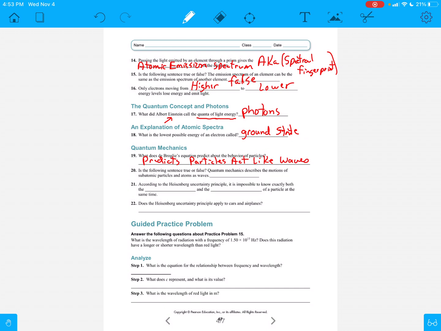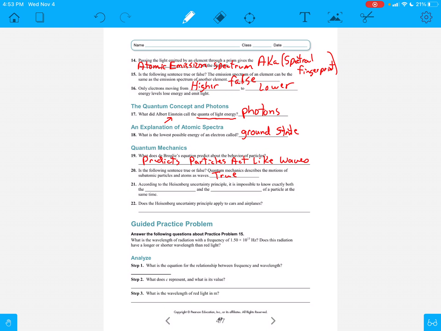So, but we're just answering the questions now, right? So, is the following sentence true or false? Quantum mechanics describes the motions of subatomic particles and atoms as waves. The answer there is a big fat true. Okay? That's what we do in quantum mechanics. We turn everything into what seems to be like waves.